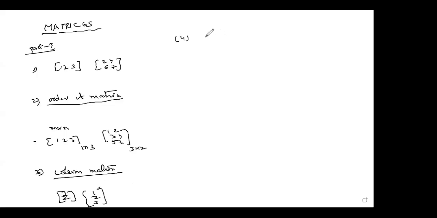Fourth one, row matrix. A matrix is said to be a row matrix if it contains only one row, like this, 1, 2, 3. Another example, 5, 7, 9. No commas, nothing in between. Please remember, just a little gap is enough. This is a row matrix.